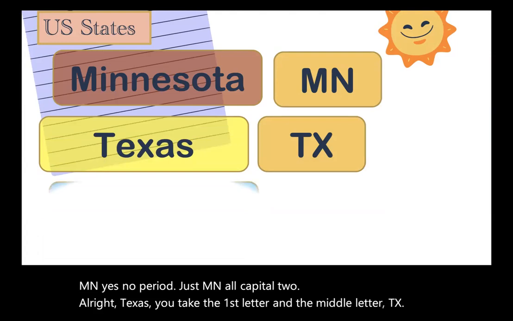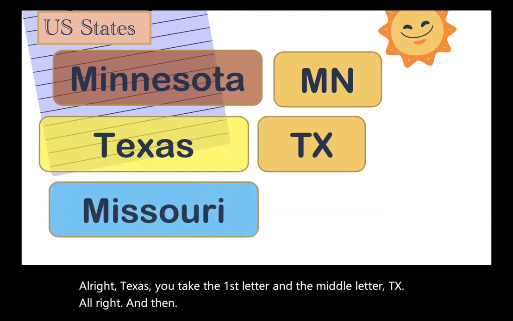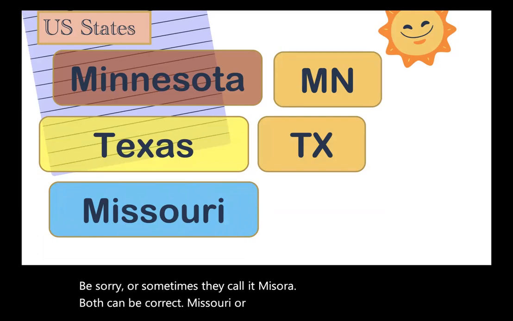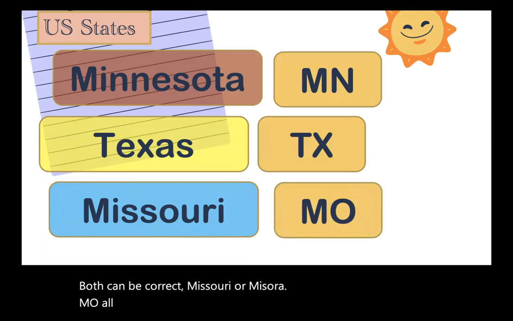All right, and then Missouri, or sometimes they call it Mizora. Both can be correct, Missouri or Mizora. M-O, all capital too. No period, no period. All right, I hope you're getting it.